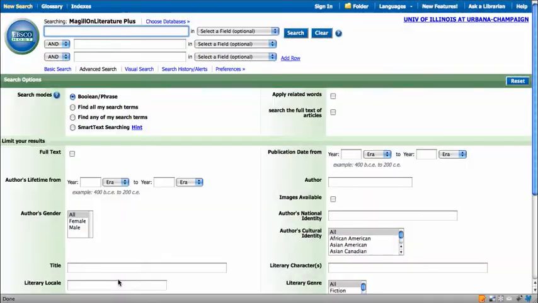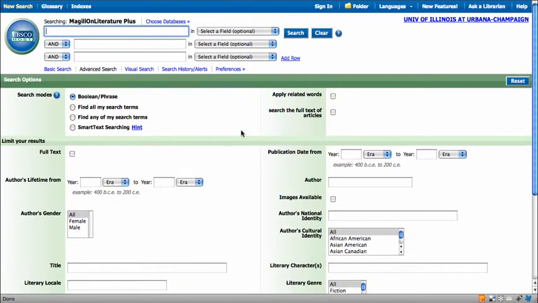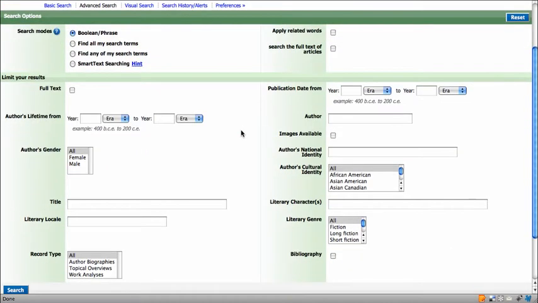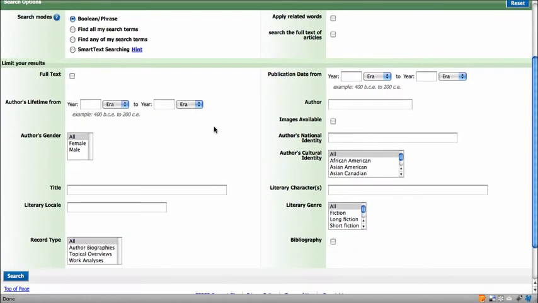Okay, I'm going to do a quick look at Magill on Literature Plus. Just going to do a basic search. This can be accessed through the EBSCO databases, and it has a lot of great information on literature and authors, with a lot of different breakdowns to limit your searches.